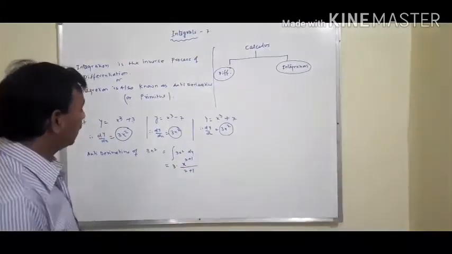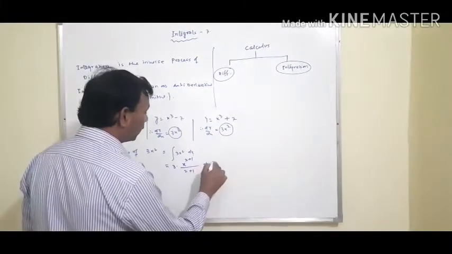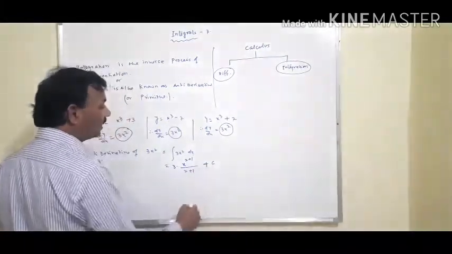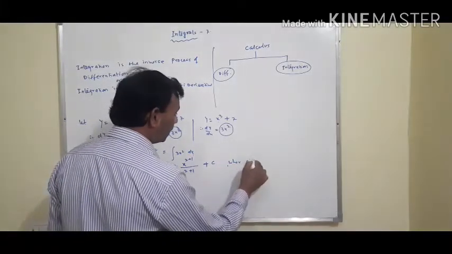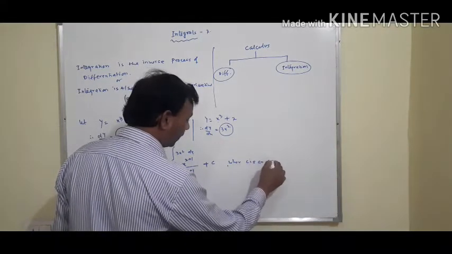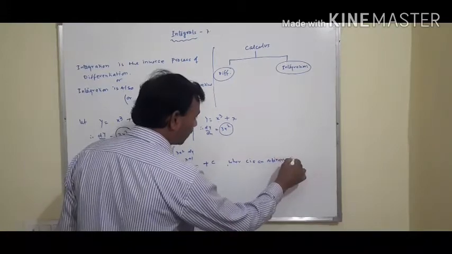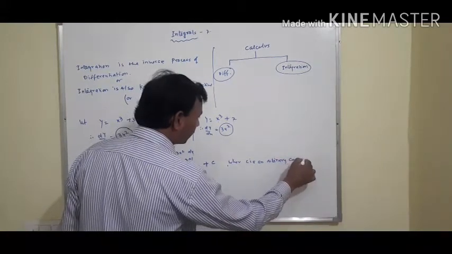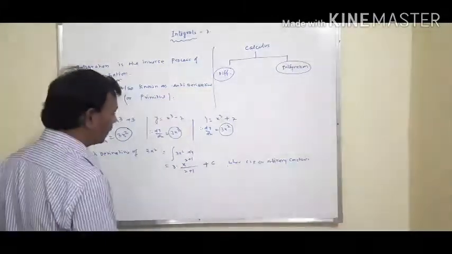But here one constant should be added, plus c, where c is an arbitrary constant.